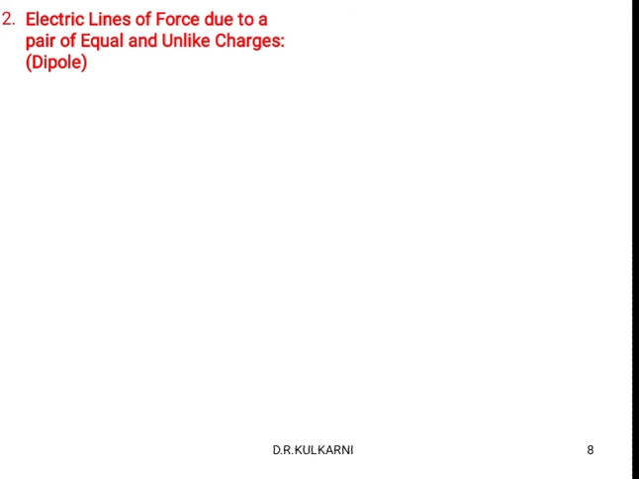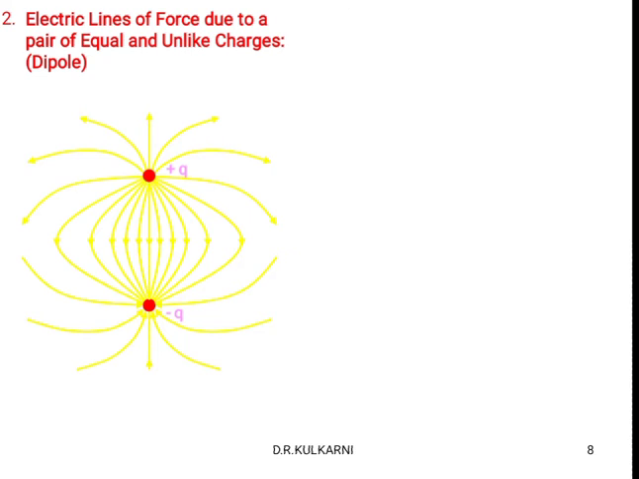Electric lines of force due to a pair of equal or unlike charges. Maybe if they are equal or unequal, what will happen to the electric field line? Suppose this is a positive charge and this is a negative charge. They are moving from positive to negative. So electric field lines are moving from positive to negative. Why? Because the electric field line for the positive charge is outward, for the negative it is inward.